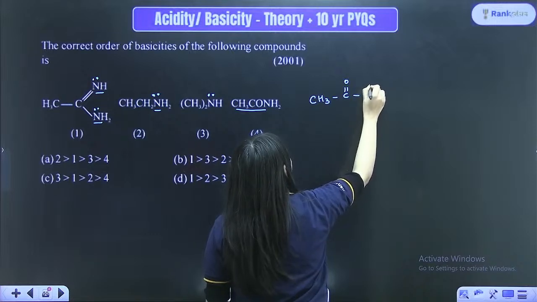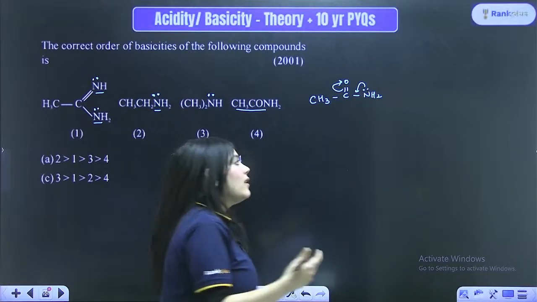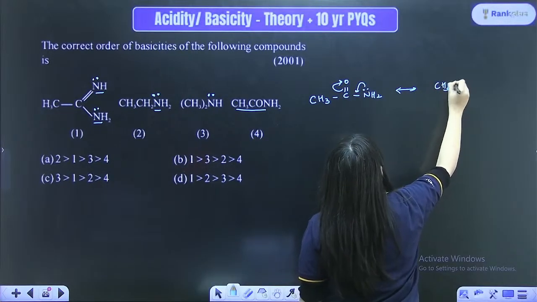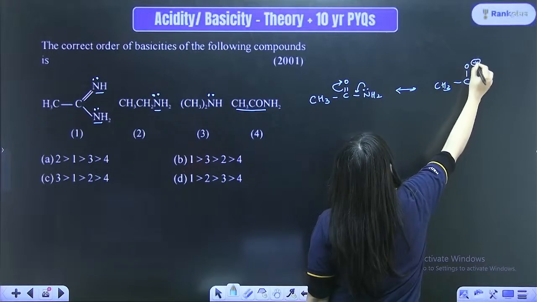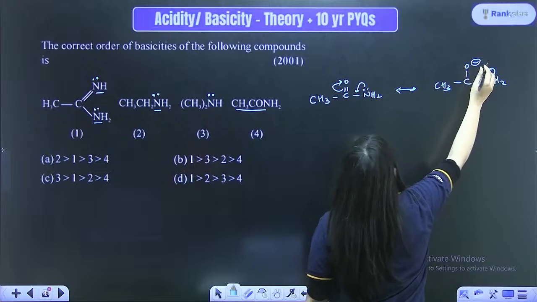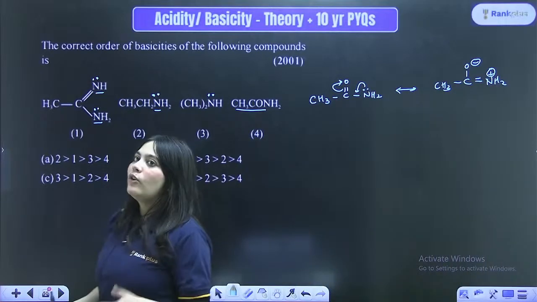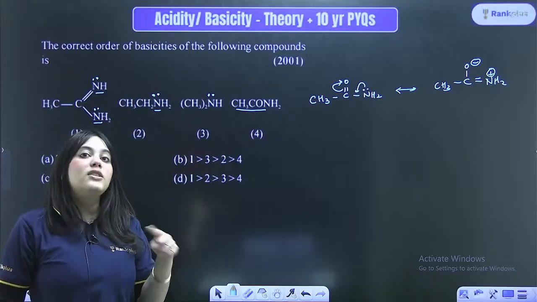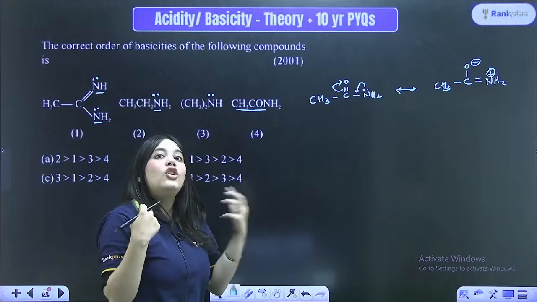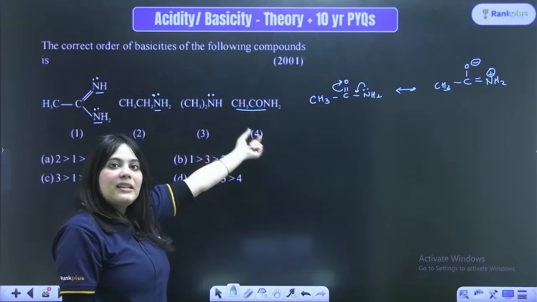So, bacha, this is not a good base because of what is happening. After showing resonance, this is an amide group, and it becomes CO minus, and on NH2 the plus sign comes. So this negative charge, or the extra pair of electrons, is actually coming on oxygen, which is not a good donor because it is more electronegative. That's what I taught you, right? Oxygen is more electronegative, so it will not readily donate electrons. So it is the weakest base over here, right? It is the weakest base.